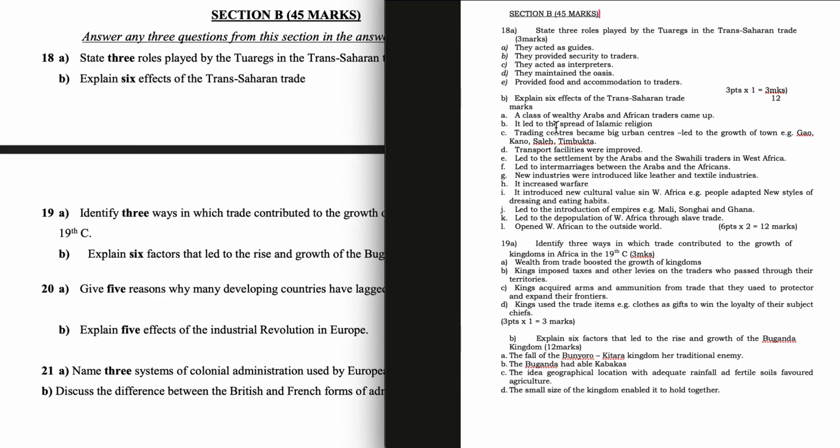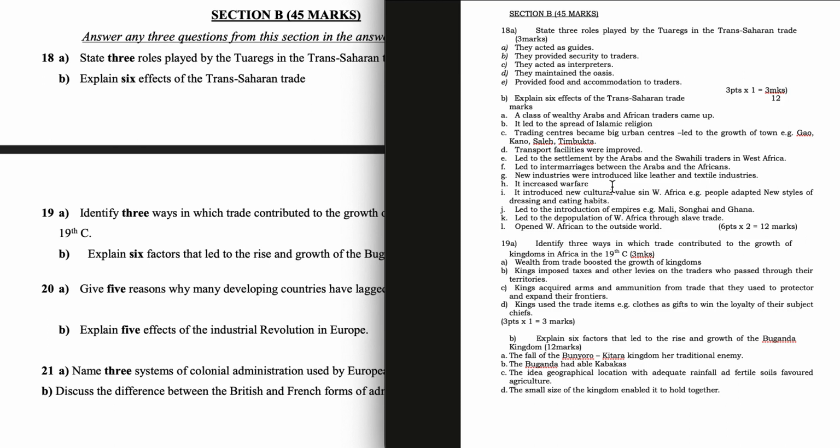A class of wealthy Arabs and African traders came up. It led to spread of Islamic religion. Trading centers became big urban centers. That is, they led to the growth of towns, for example, Gao, Kano, Timbuktu. Transport facilities were improved, led to the settlement by the Arabs and the Swahili traders in West Africa, led to intermarriages between the Arabs and the Africans.